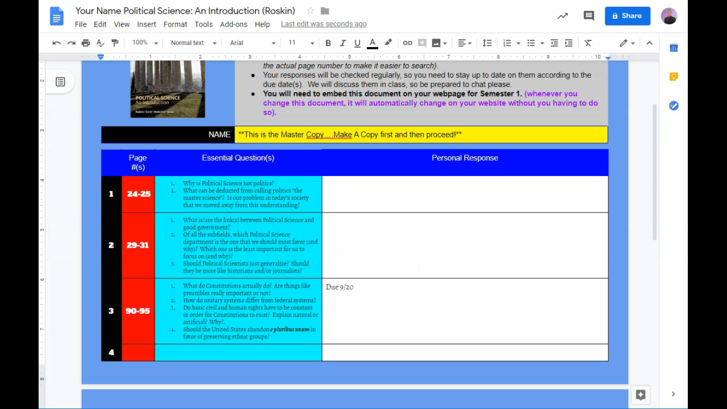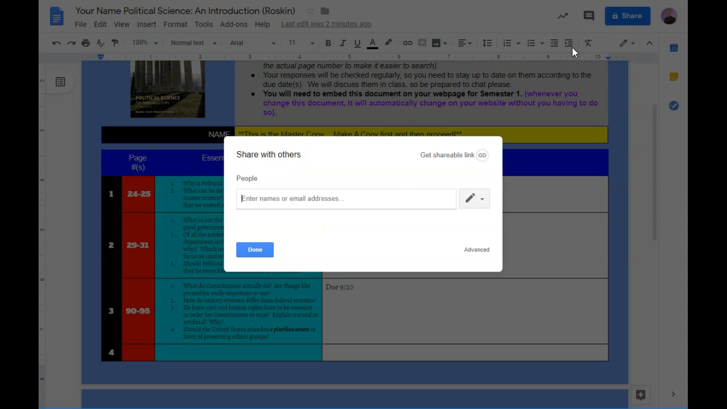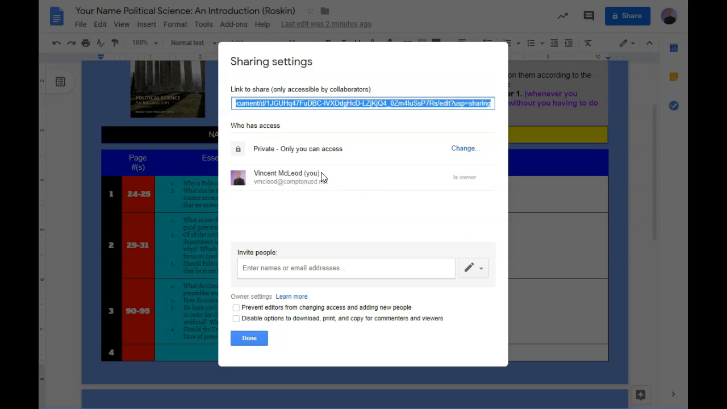So I'm going to come to my copy that I made. I'm going to come up here to share. And notice it says private, only to me. I'm going to go down to advanced here, okay? It says private, only you can access. I need to change that so that way I have access to be able to see it. So I'm going to go to change.